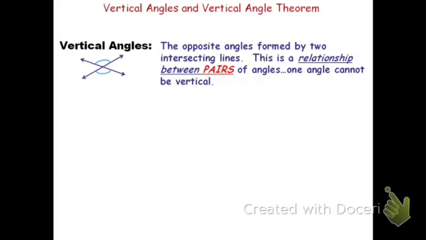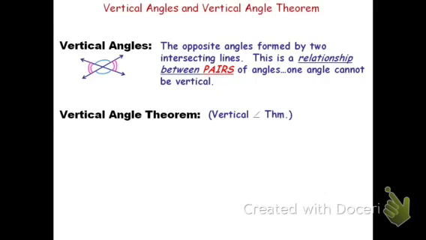Now, vertical angles does not always refer to the angles that are up and down. These would also be a pair of vertical angles. They're angles that are opposite from each other. Now, there's a special relationship about these angles. This is the vertical angle theorem. We abbreviate it like this.